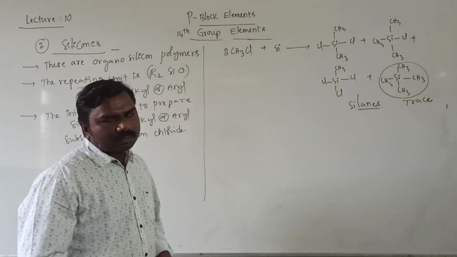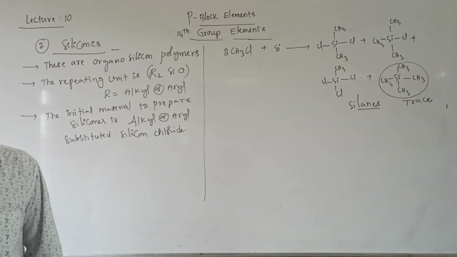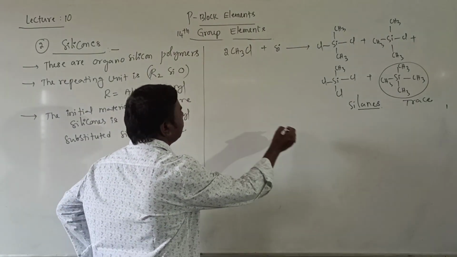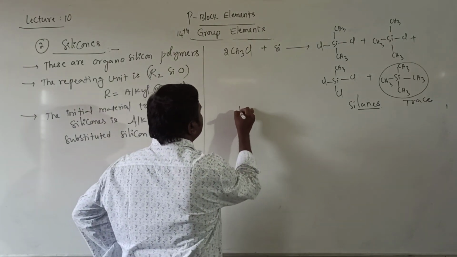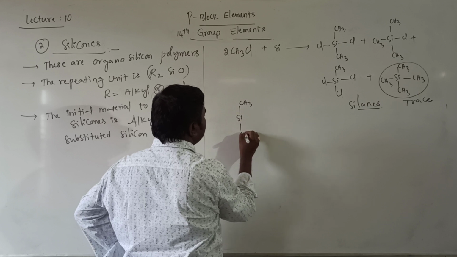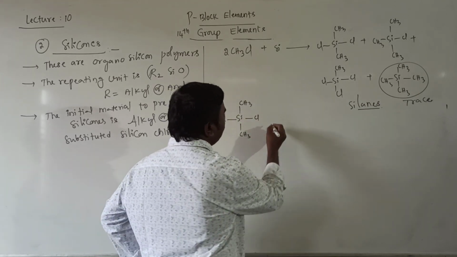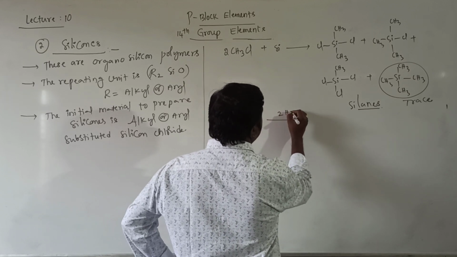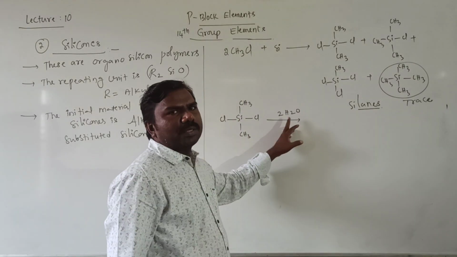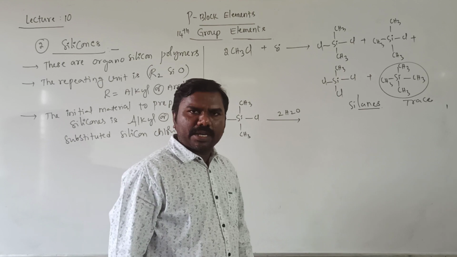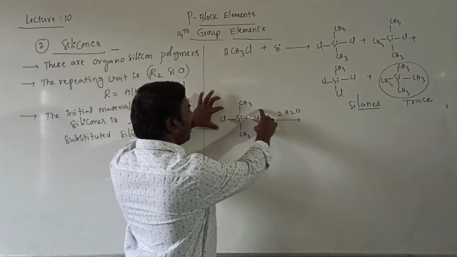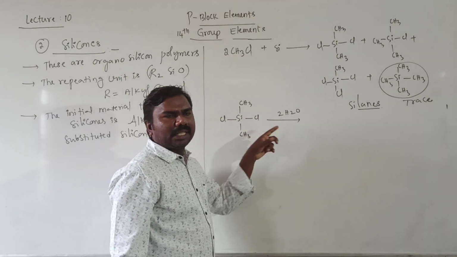Now, whenever we treat this, obviously I am taking the silane Si, CH3, CH3, Cl, Cl, treated with 2 moles of H2O. It contains 2 H plus and 2 OH minus ions. The 2 OH minus ions replace the 2 Cl minus ions.